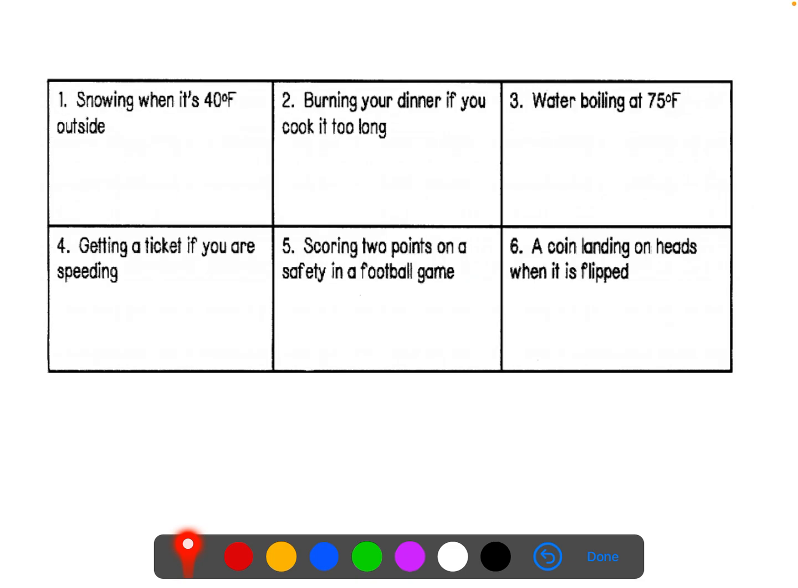Okay, so now let's look at some examples. Let's use those 6 terms that we just described to identify these different situations. So, snowing when it's 40 degrees outside. Well, it's got to be below freezing for it to snow, for that water vapor to freeze. So that would be an impossible situation.